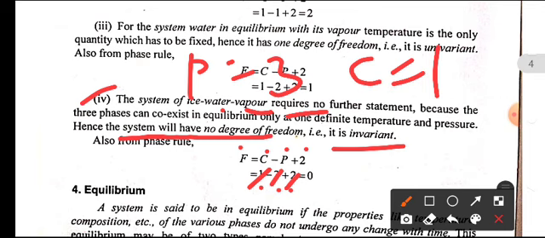Okay, so dear students, this is today's class, that is types of system, heterogeneous system and homogeneous system, and the phase rule equation, which was put forward by Gibbs in 1874. We also discussed in this class the definitions of the terms involved in the phase rule equation.